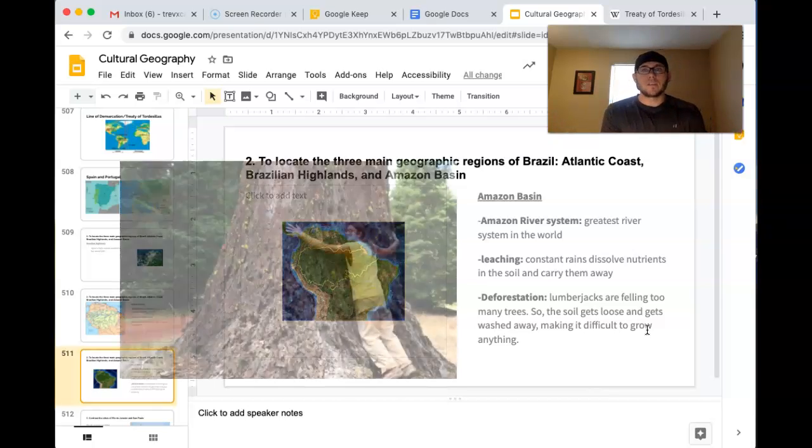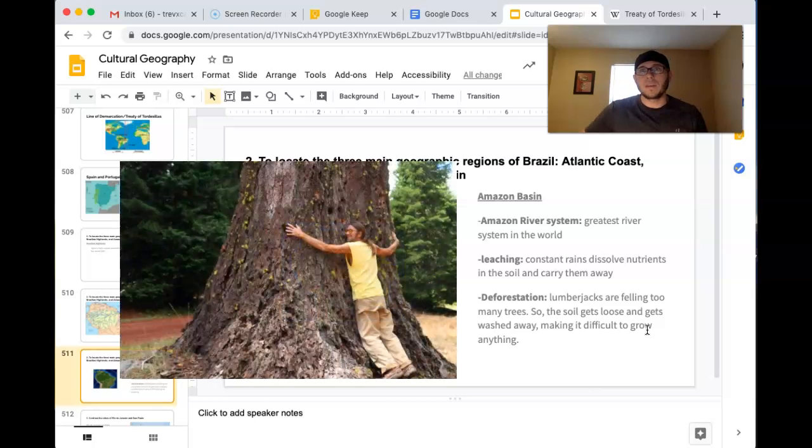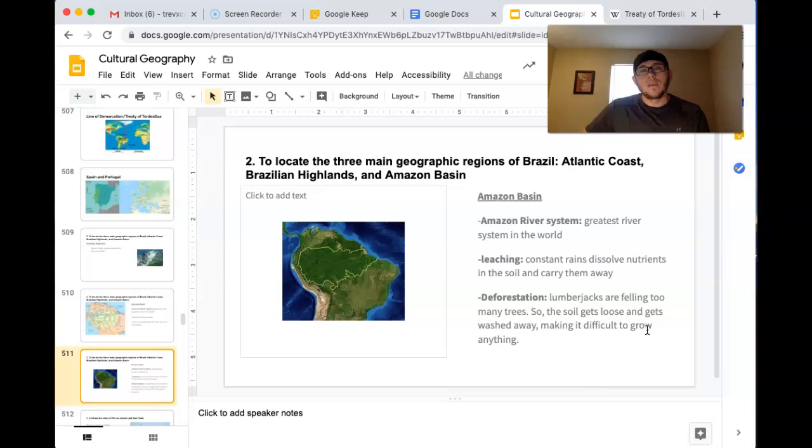So what's happening in the Amazon, you see a lot of people freaking out about, we need to save the rainforest, save the trees, because of the massive amounts of deforestation and the leaching too. That can cause problems for future growth. And the fear is that if you do this too much, then you might have a problem growing trees, and that could hurt the ecosystem of the Amazon. And it is true too, that we've talked about this many times. We believe that God has given us this world to take care of and be good stewards of it, right? We do need to pay attention to things like that because we don't want to harm the plant and animal life, or ultimately, more importantly, the human life that's in that area of the world. We've seen this happen before.